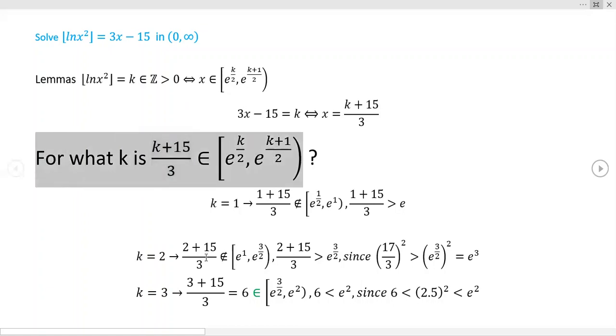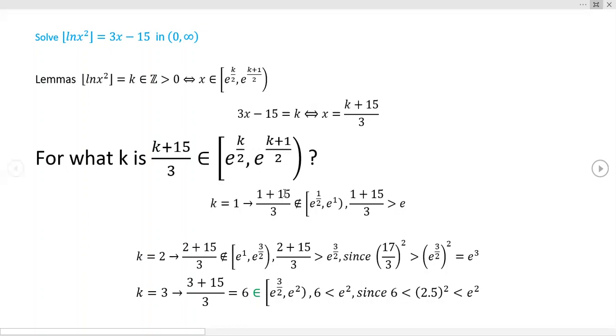Okay, now it turns out to be a case-by-case process here. It's nothing special about it, but anytime we find a k, the value of k such that this expression is contained in this interval, by these two results here, we will have a solution. Okay, so at this point, it's just kind of tedious. Now for k equals 1, it's fairly straightforward. k equals 1 would give you 16 over 3, right?